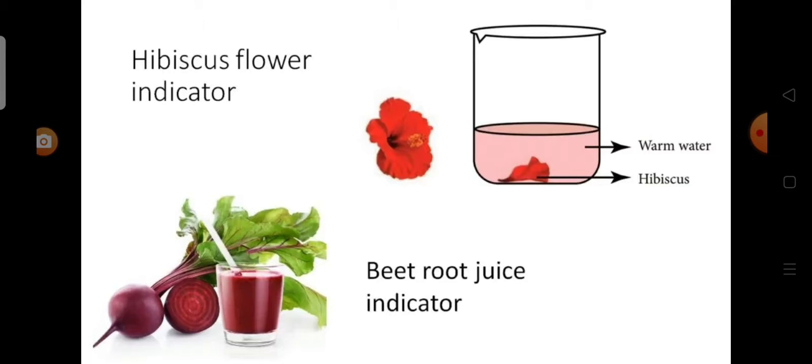Now we see the next one, hibiscus flower indicator. Some hibiscus flowers soaked in warm water for about 5 to 10 minutes forms a solution. This solution can be used as indicator. In acidic solution, the color will be changed to deep pink or deep red. In basic solution, the color will be changed into green. Next indicator is beetroot juice indicator. Extracts of beetroot are also used as an indicator for identifying the acidic or basic nature of a solution.